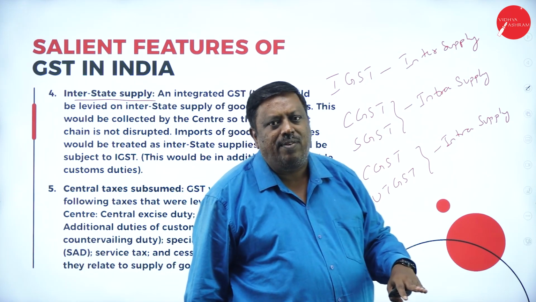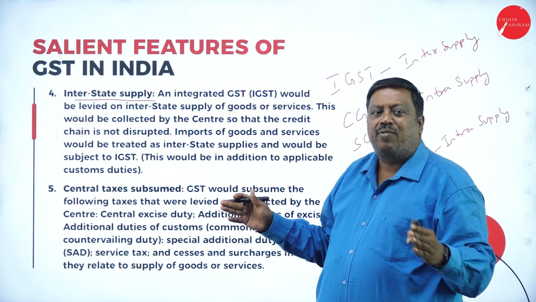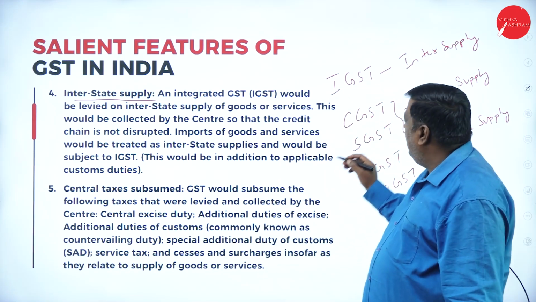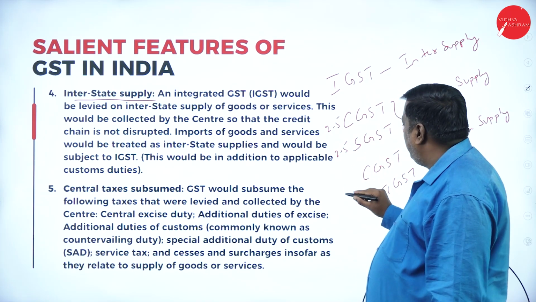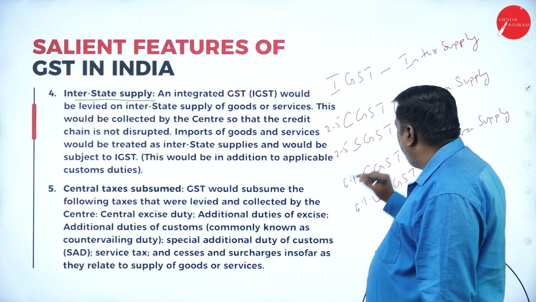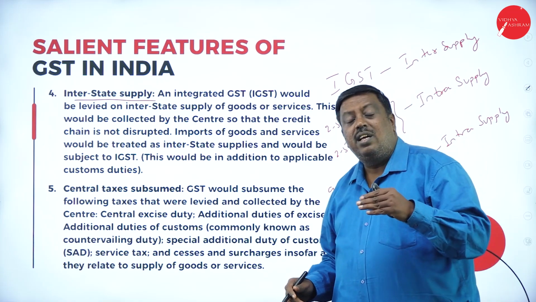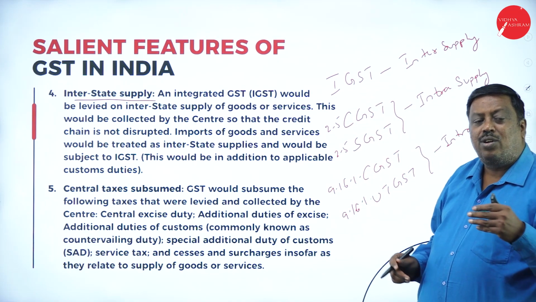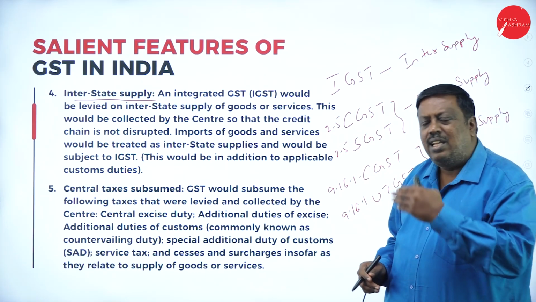For both they're giving the benefits, and the tax will be divided equally. For example, if it is 5%, it is 2.5, 2.5. If it is 12%, it is 6%, 6%. If it is 18%, 9%, 9%. Like this, an equal amount of tax contribution is made between the state and central, union territory and central.